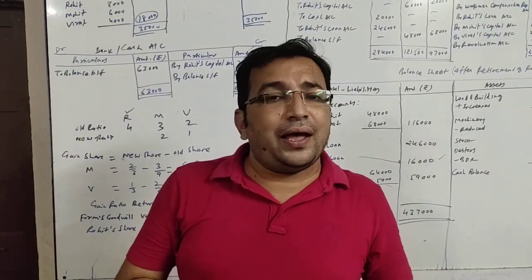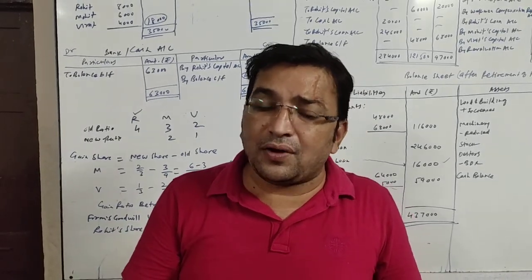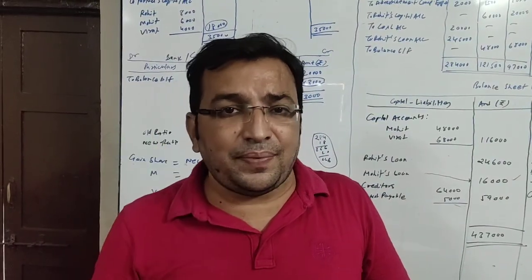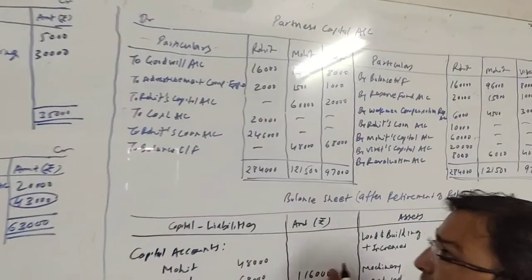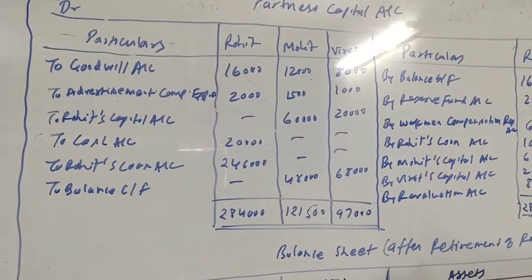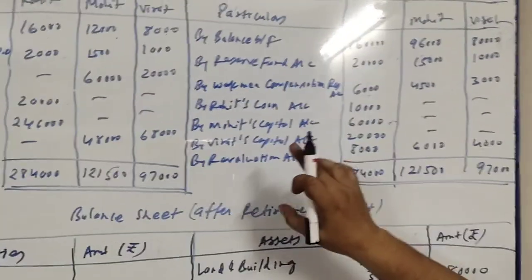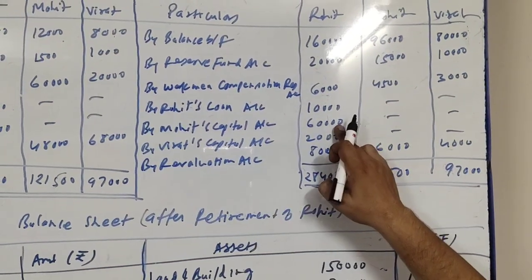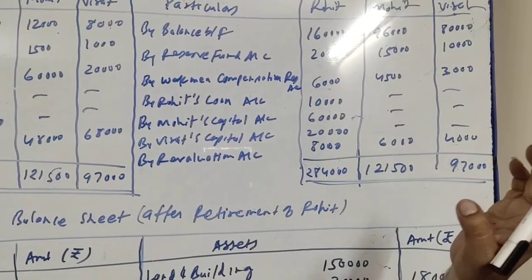As we know, paying means we have to give effect in the capital account. So here Mohit's and Virat's capital account will be debited and Rohit's capital account will be credited. So let's see how to give effect in capital account. In Rohit's column we have to credit 80,000. So 60,000 by Mohit's capital and 20,000 by Virat's capital.